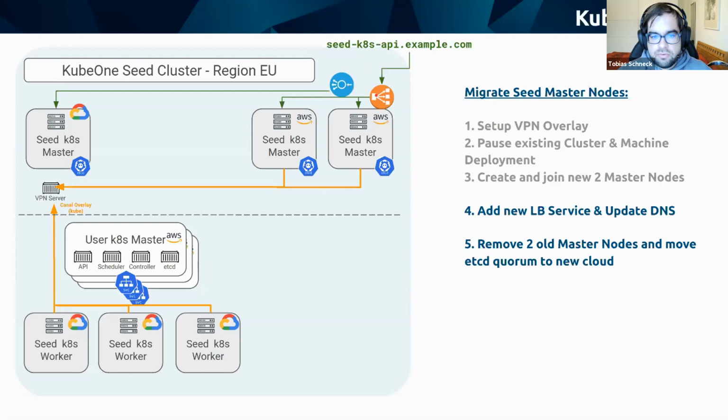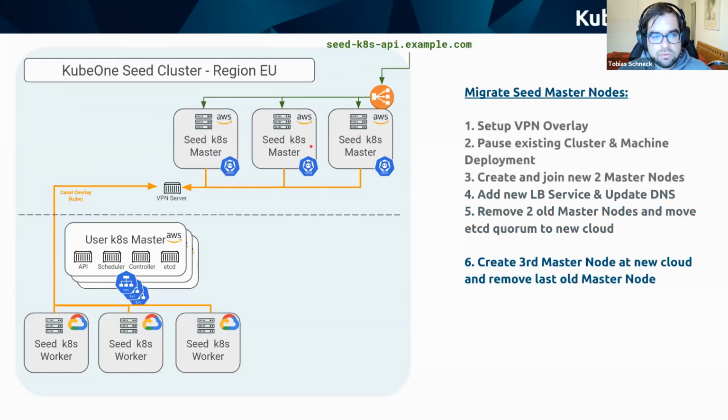So there we can then reduce the quorum also from 5 to 3, and we have a stable control plane. For sure, also in this procedure, we then need to clean up, remove the old GCP node, again create a new AWS master node, and then we have 3 healthy etcds in the newly migrated cloud.